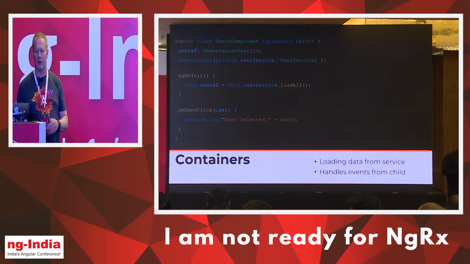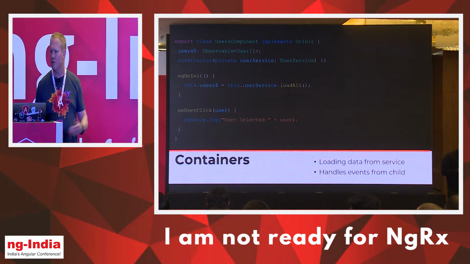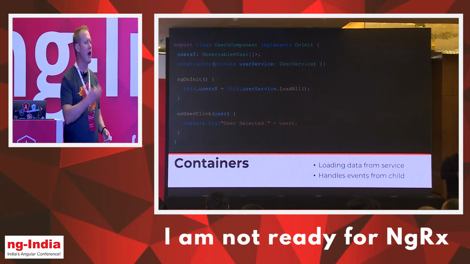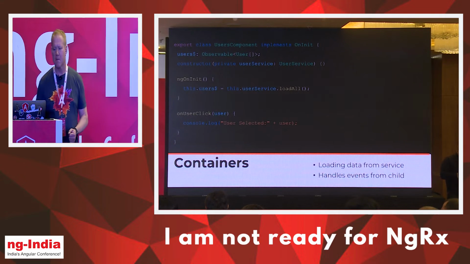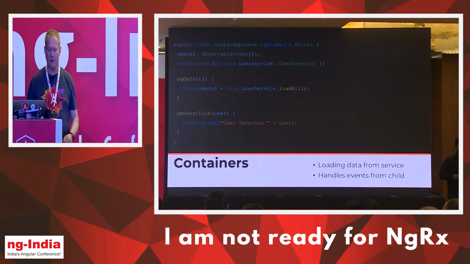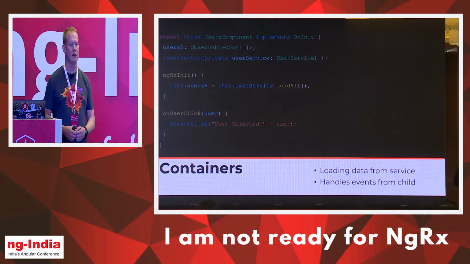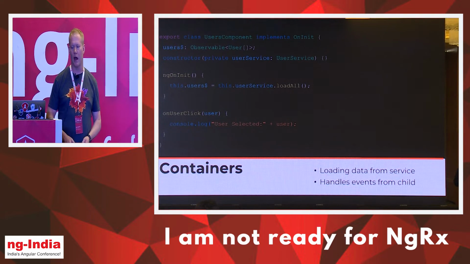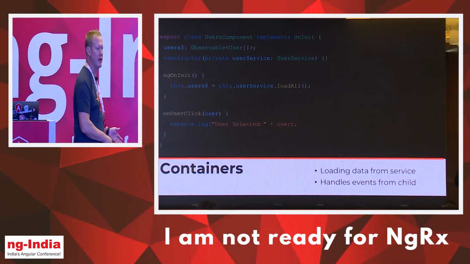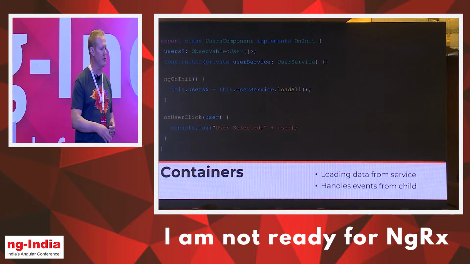So this should look fairly familiar to you, right? This should look like how you're writing code right now. We're loading data from a service, we're handling child events. There's really not a whole lot of magic going on here. So this is just a general container, and not a container calling a service with a subject.